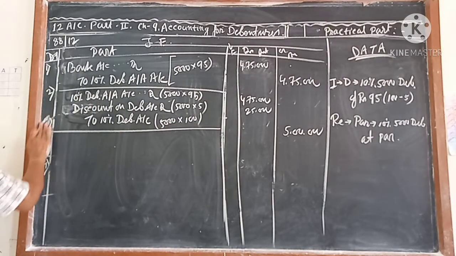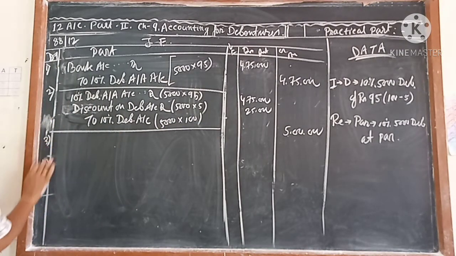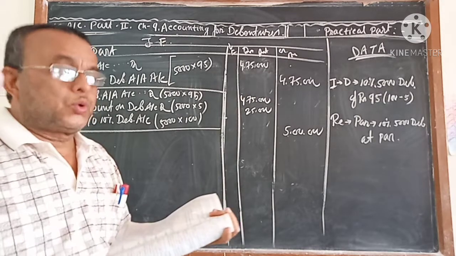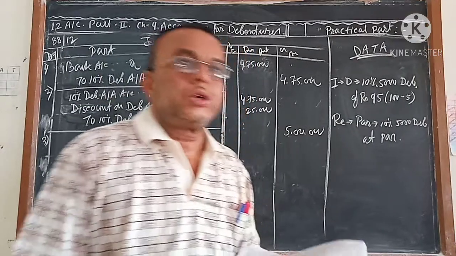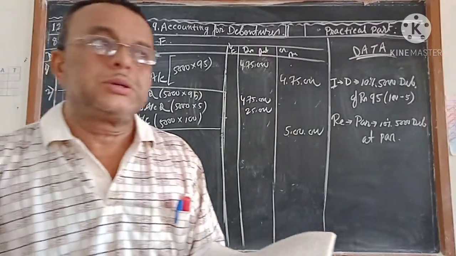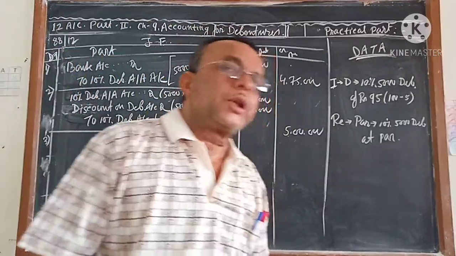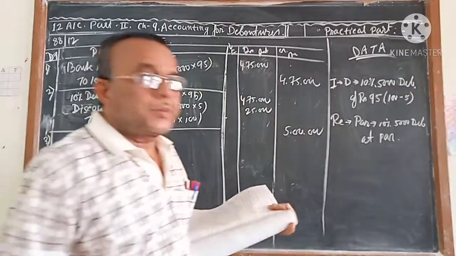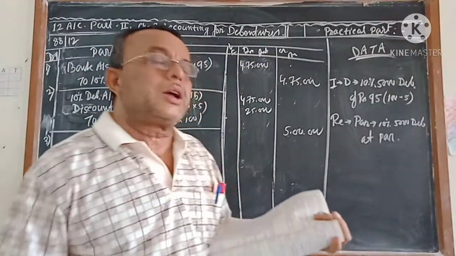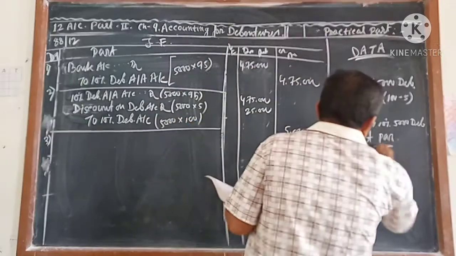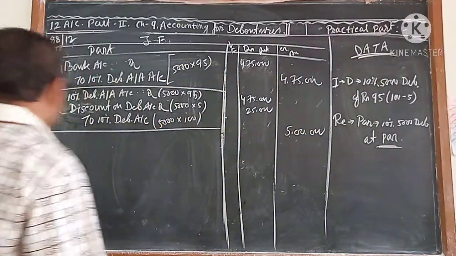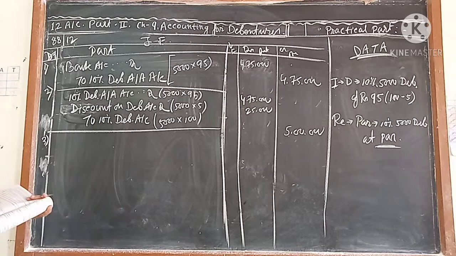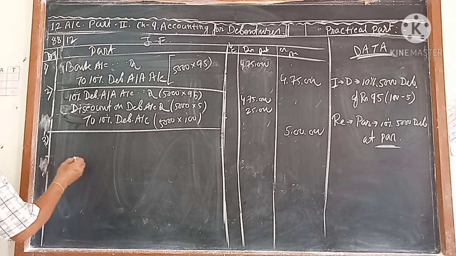These are the two entries you have passed for the issue. Now you have to give back the money to the debenture holders. You have taken 4,75,000. Will you give back 4,75,000? No. Because it is at par, you have to give back 100 rupees each. The last two entries I told you are the same.